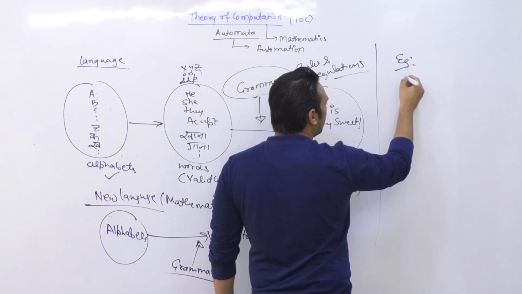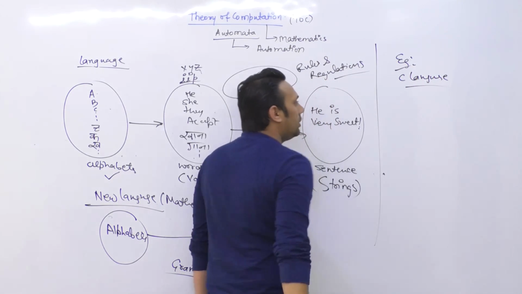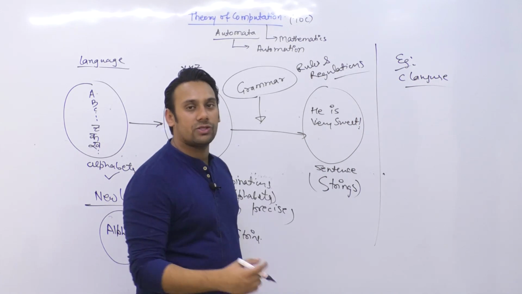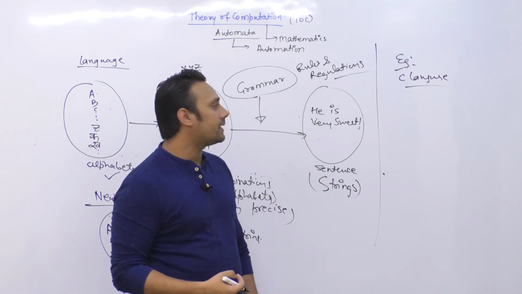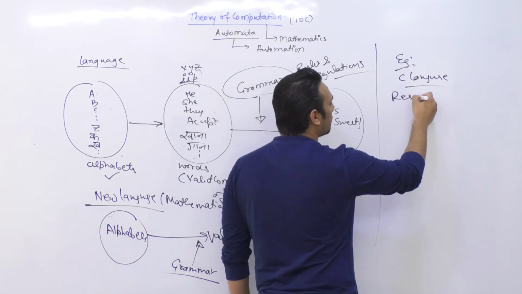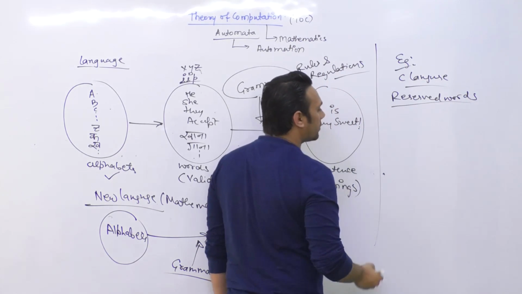Okay, let me give an example here. If I say we have the C language, C itself is a language. So in the C language you have some valid alphabets, and there are some reserved words here. We have reserved words in the C language. So which reserved words do you have?